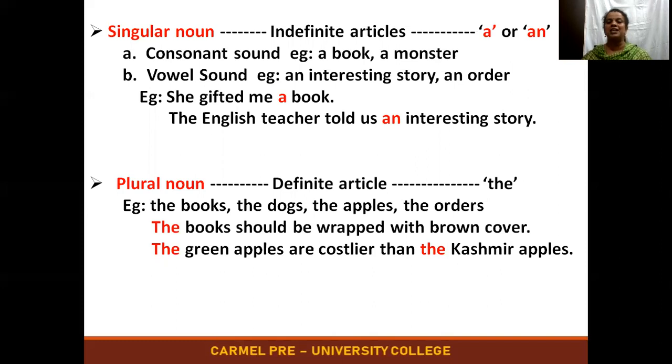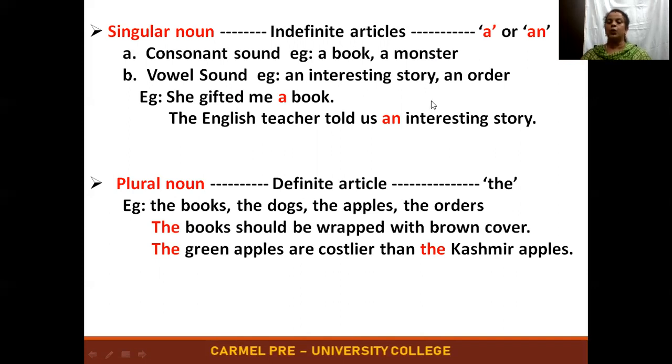So the word which begins with a consonant sound will have a as the article, and the noun which begins with a vowel sound, so what is the vowel sound? A, E, I, O, U. So if the word starts with a vowel sound, then that particular noun, if it is singular, we are supposed to use an. For example, consonant sound: a book, a monster. And vowel sound example: an interesting story and an order.